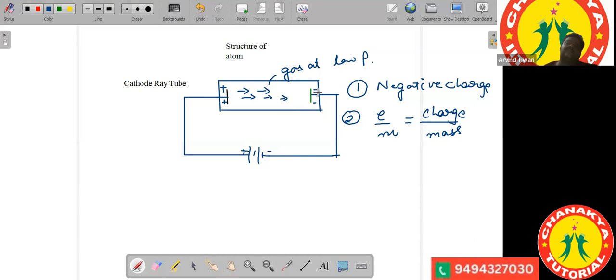He found out that the atom contains negative charges, which are located inside the atom, and their charge to mass ratio is very small.